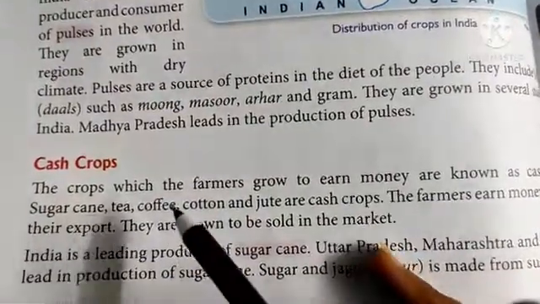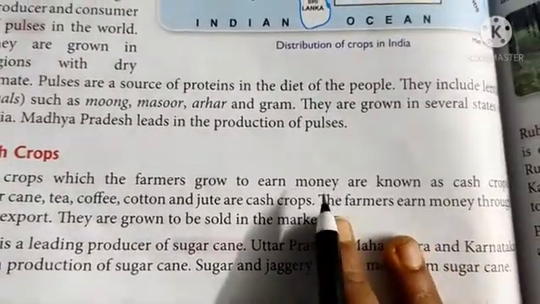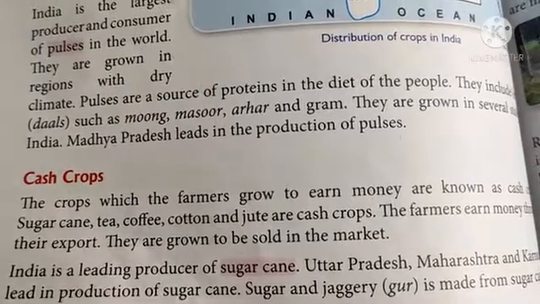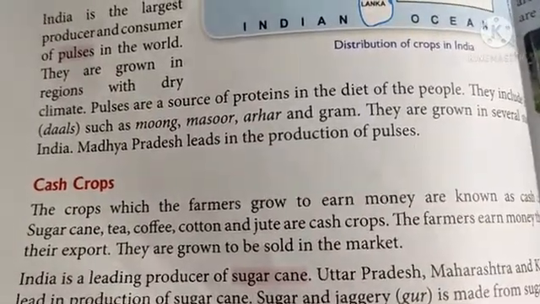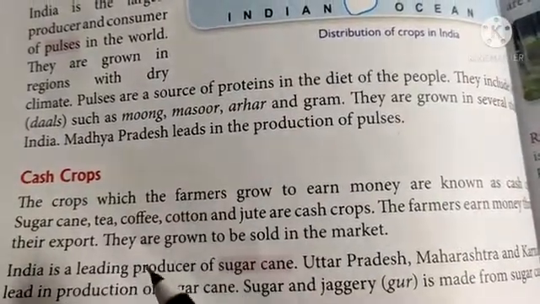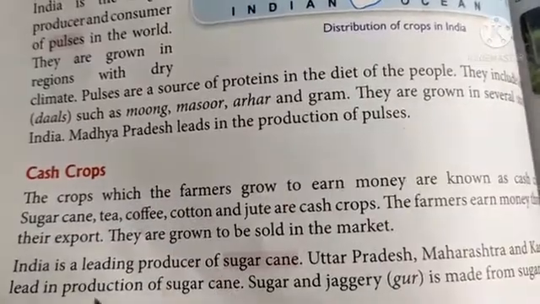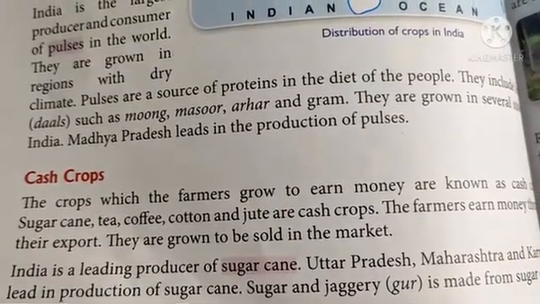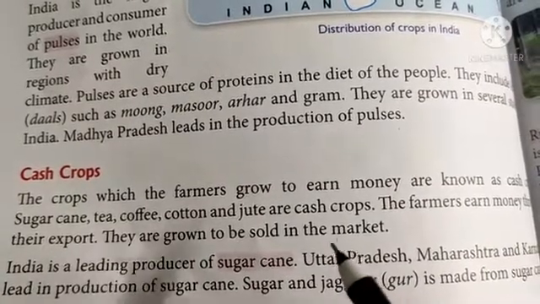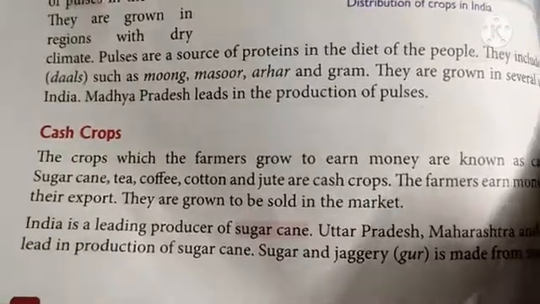The crops which farmers grow to earn money are known as cash crops. Sugarcane, tea, coffee, cotton and jute are examples of cash crops. The farmers earn money by exporting these crops. They are grown to be sold in the market.